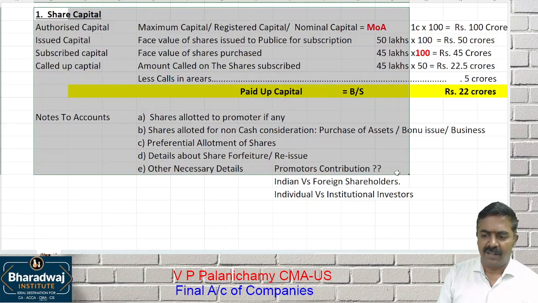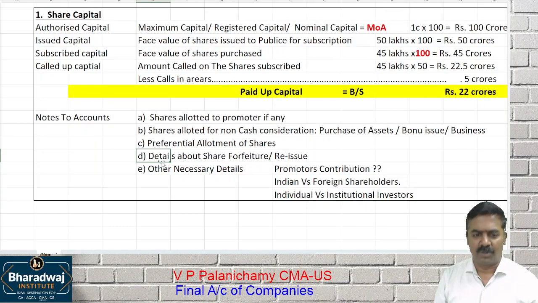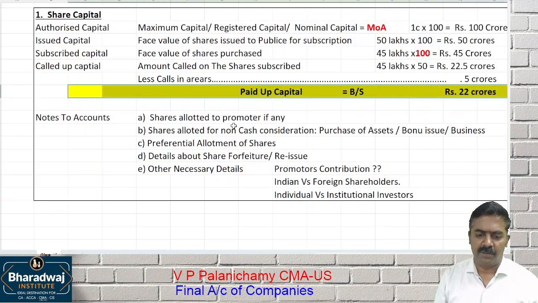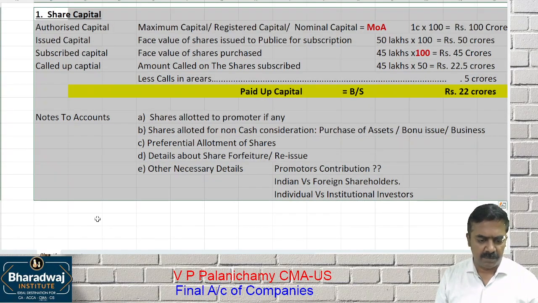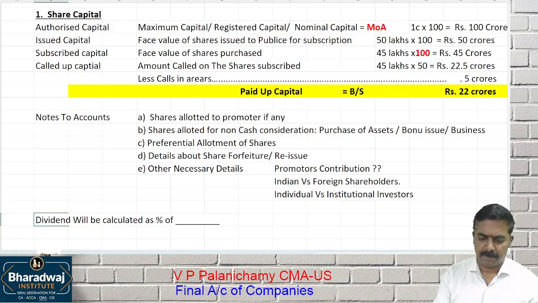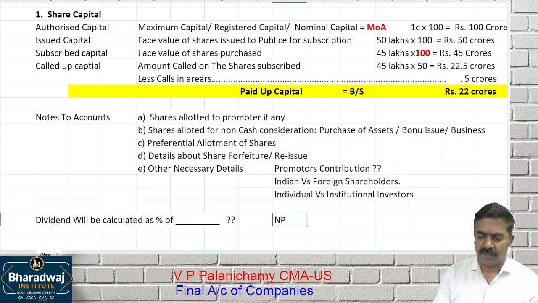So share capital, all this information, will it come in the balance sheet or as notes to accounts? Notes to accounts, but in the balance sheet, paid up capital you will show. And please remember, dividend will be calculated as a percentage of dash. Will you work out dividend as a percentage of net profit or issued capital?